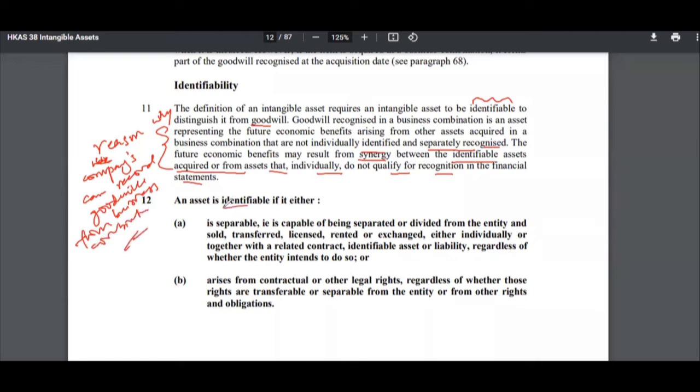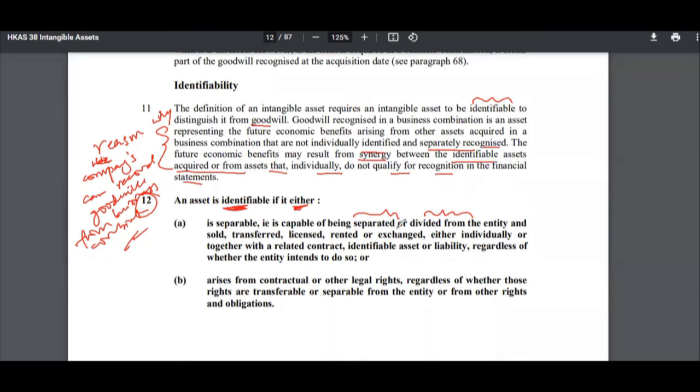But what is identifiable? This thing here in bold, paragraph 12, defines identifiability. An asset is identifiable if it is either A or B. A is separable, that is, capable of being separated or divided from the entity, right? So it's a separate thing from the entity. It's not combined. That's why a customer list, customers, cannot be separated from the entity. You cannot just separate it out, right?